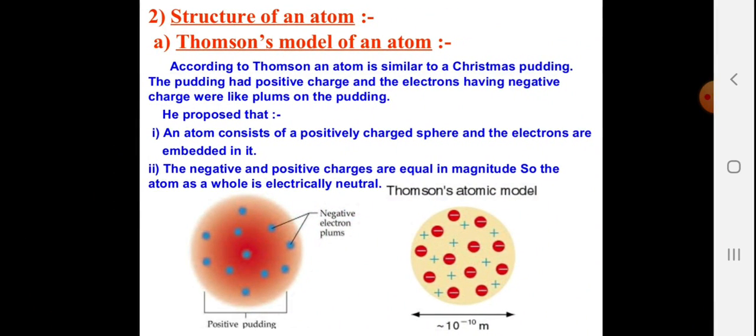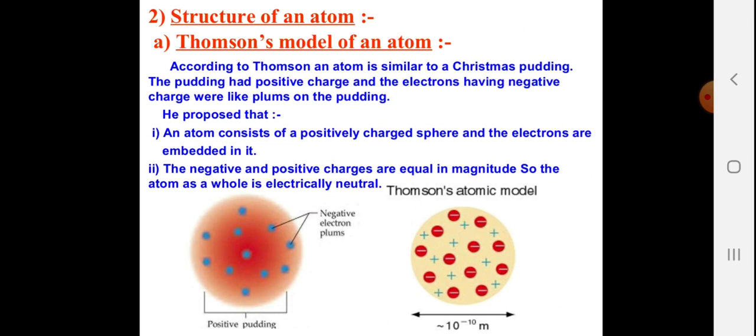Structure of an atom. Thomson model of an atom. According to Thomson, an atom is similar to a Christmas pudding or plum pudding. The pudding has the positive charge and the electrons, having negative charge, were like plums on the pudding, just like chocolate chips on your cupcake. He proposed that an atom consists of a positively charged sphere and electrons are embedded in it.